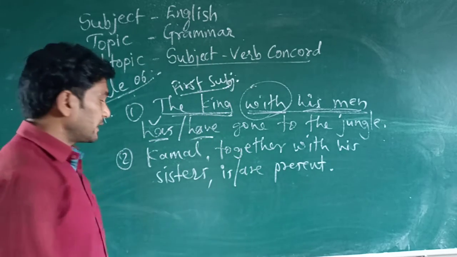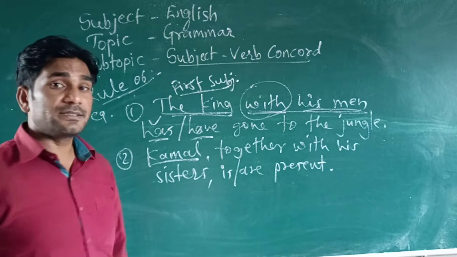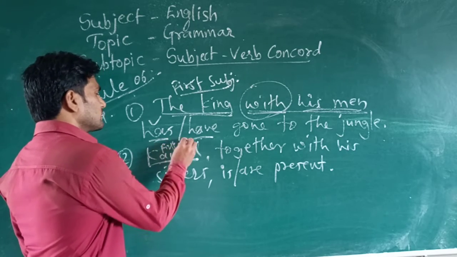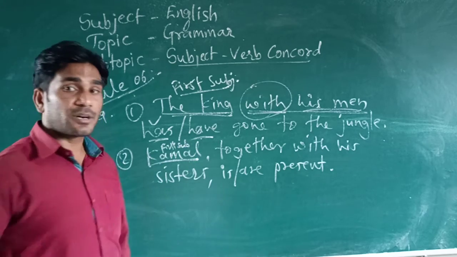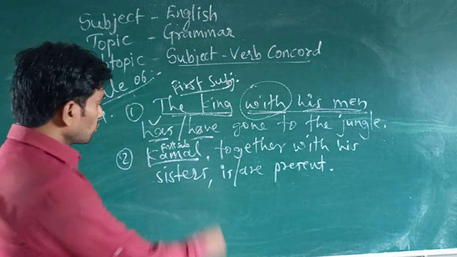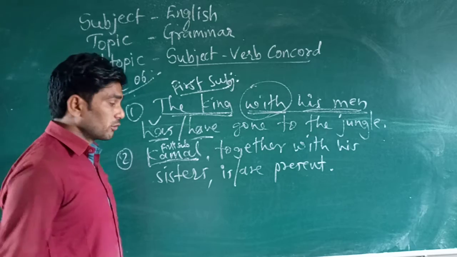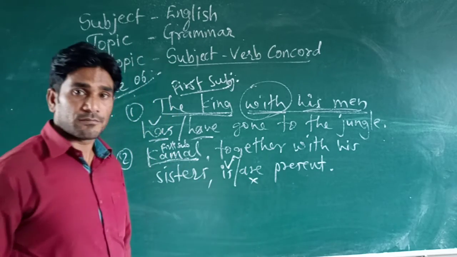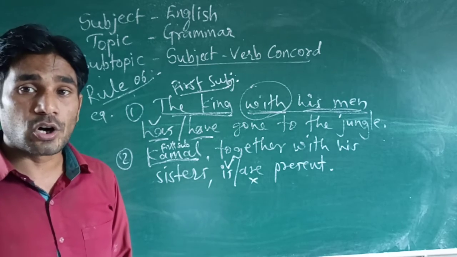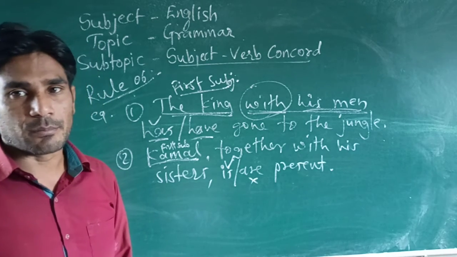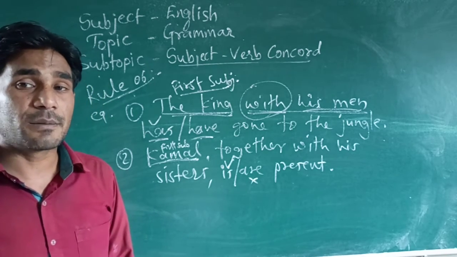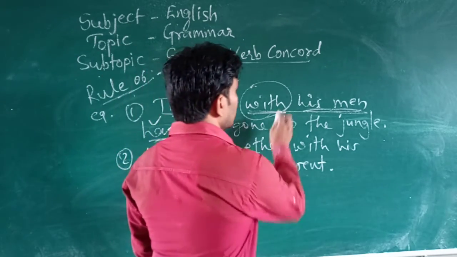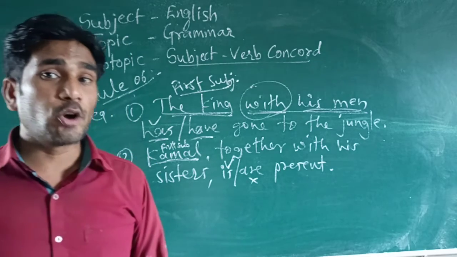So look at here again, Kamal is in singular number, the first subject. So is is correct here, are is wrong. Why? Because Kamal is in singular number. So this way, together with, along with, and not.